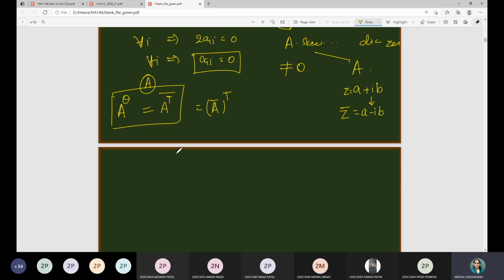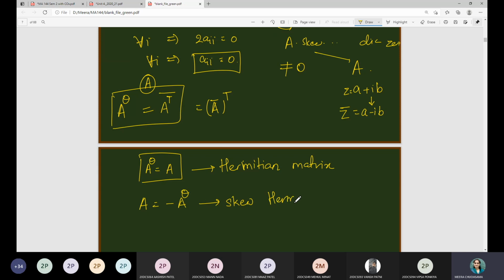Now similar to symmetric matrices, we have a notion that whenever A raised to theta is the same as A, then such a matrix is called a Hermitian matrix. And when A raised to theta is minus A, that is A is equal to minus A raised to theta, then it is called a skew Hermitian matrix.